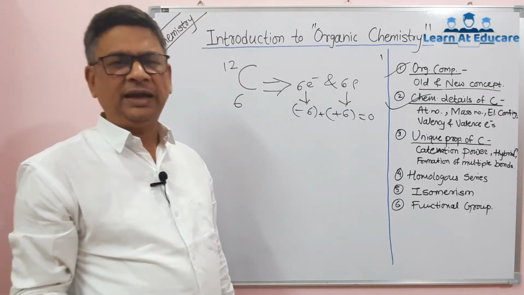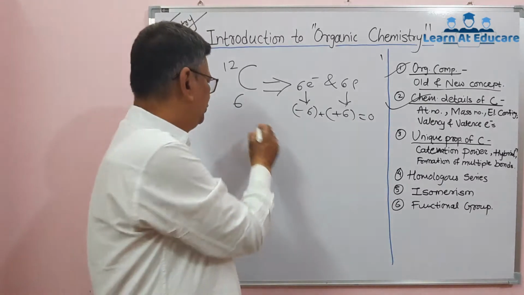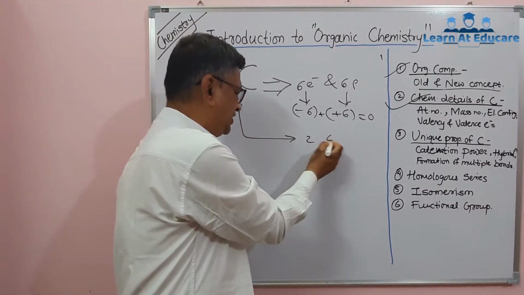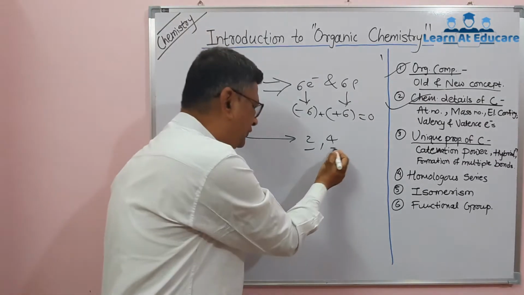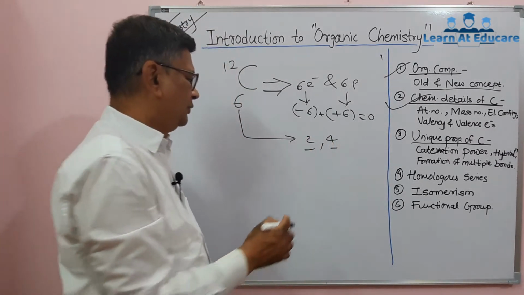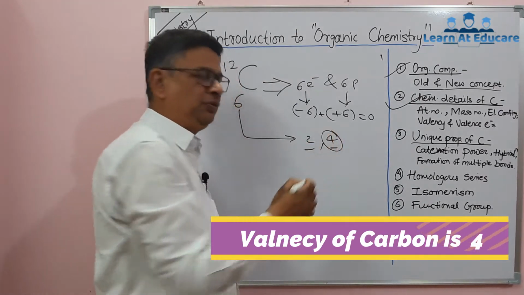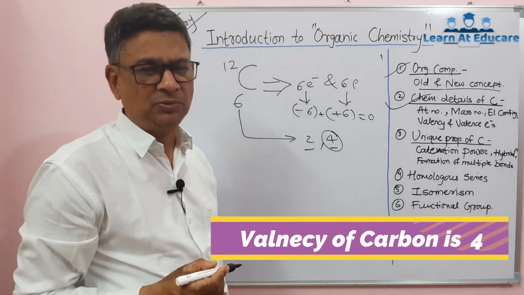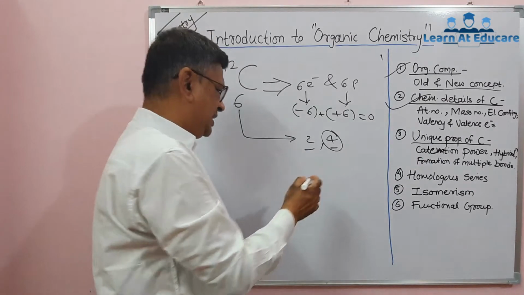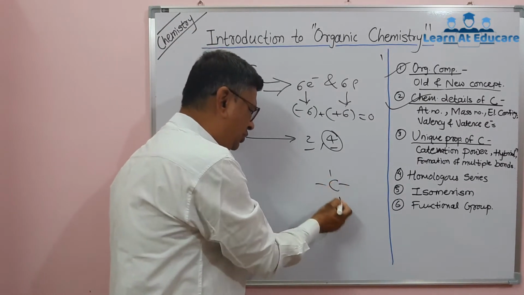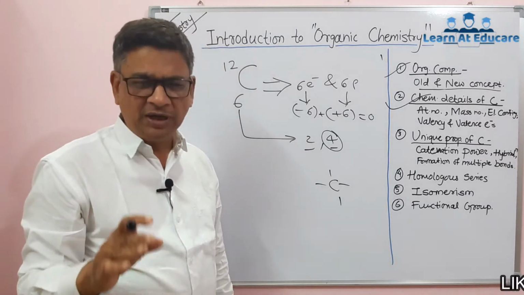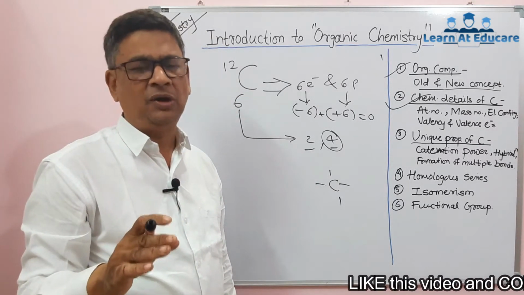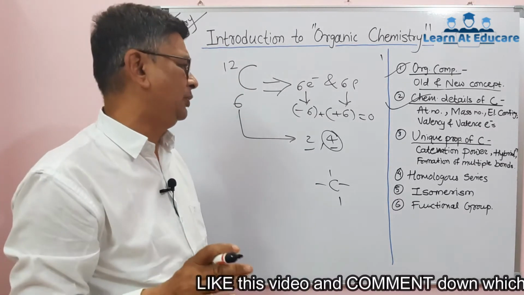Also, for the electronic configuration, we know these 6 electrons are arranged like this. In the first shell there are 2 electrons, in the second shell there are 4 electrons. Then the valency of carbon is 4 due to these 4 electrons in its outermost shell. That means carbon has the ability to form 4 bonds, that may be 4 single bonds, or 2 double bonds, or a combination of 1 triple bond and 1 single bond.